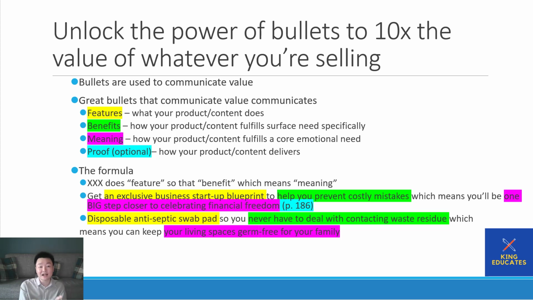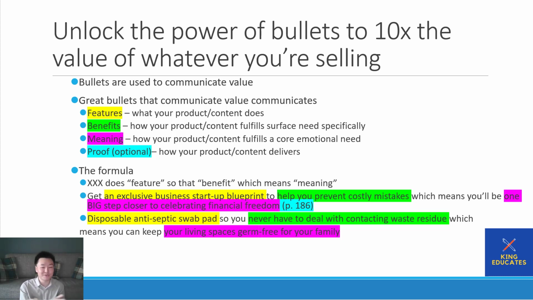You can identify with them. You can show that you understand them. Both of those things increase the value of whatever you're offering. So great bullets communicate value in the several ways listed over here. Features, what your product or content does. Most people stop there. Like if you're publishing a book, most people stop at, oh, this book is 60 pages.